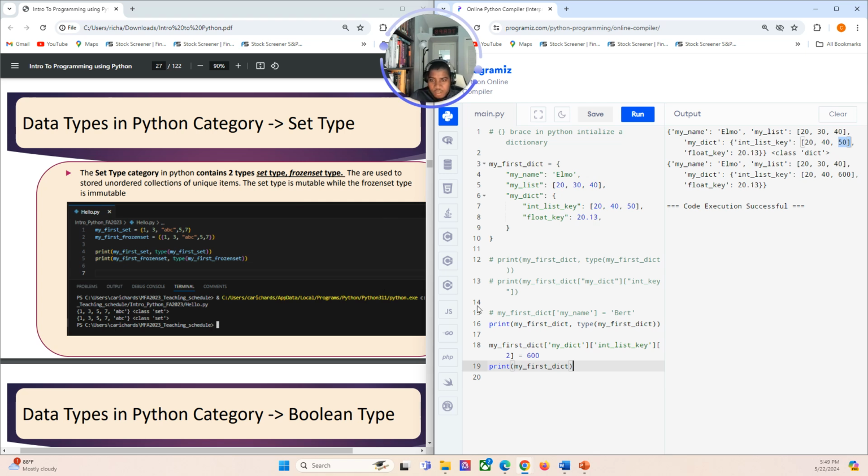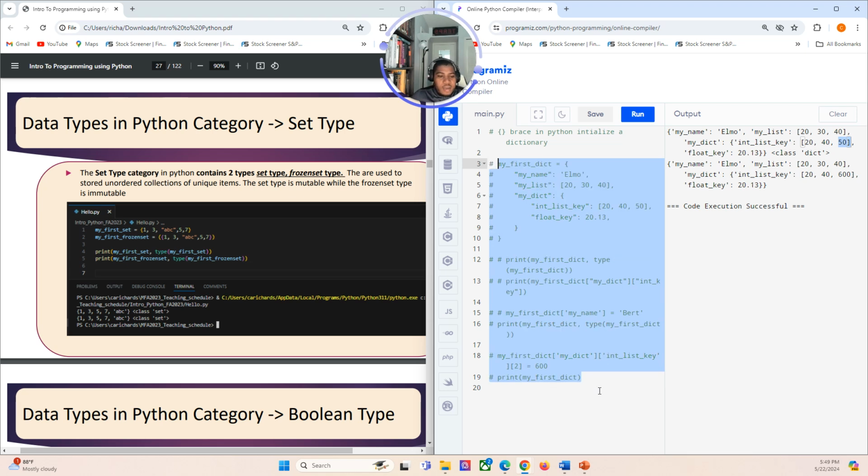Okay, so let's look at creating the set type. It's the same, right? It's the same as creating a dictionary. But in this case, we don't have a key. We only have values in there. Okay, so this one, let's comment out the dictionary type. And the dictionary type is very popular as well as the set type.